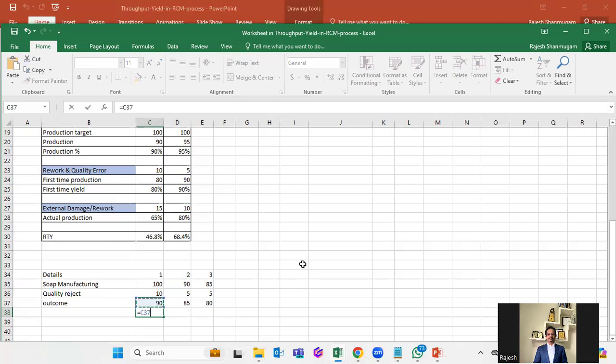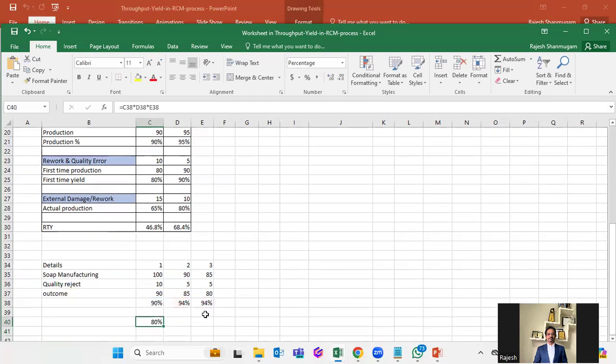See, for example, how we calculate: 90 divided by my 100, and you convert that into a percentage. Similarly, you do it for all your processes. So what is my throughput yield? If you calculate 90 multiplied by 94 multiplied by 94, this is your number. So you are reaching only 80% of your RTY. This is what your RTY is, rolled throughput yield. When you have multiple touches in your process, your percentage is getting reduced. So it is not 90%.